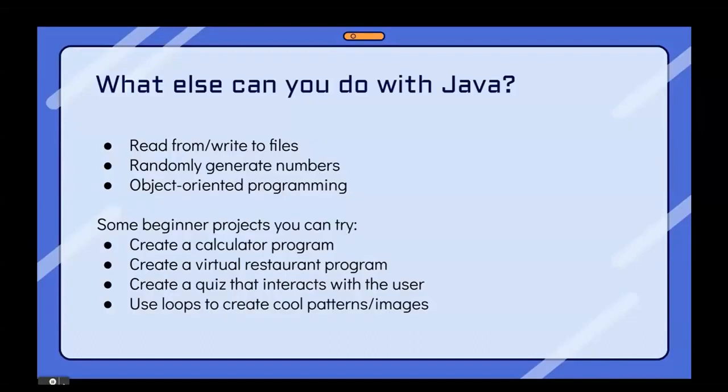Some other things you can do with Java are that you can read from or write to files, you can randomly generate numbers, and you can also utilize something called object-oriented programming. We've also suggested some beginner projects you can try, which is first to create a calculator program.